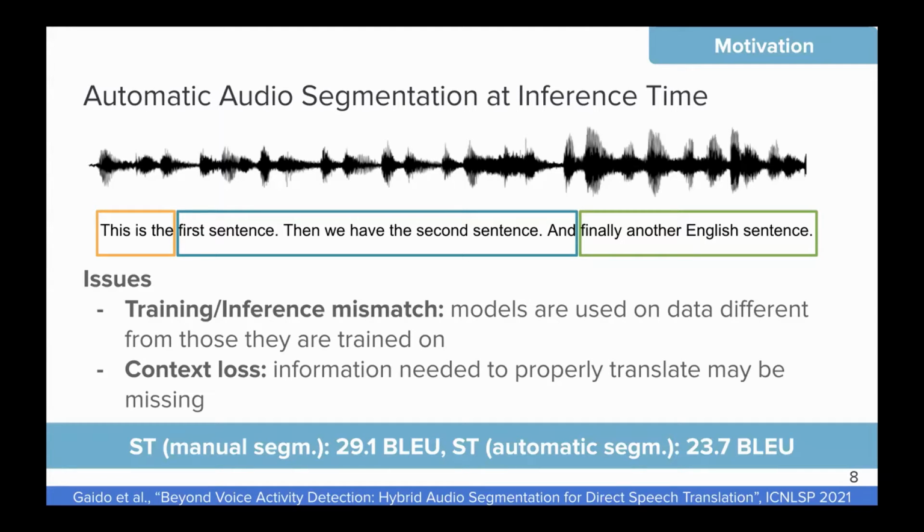Here we can see the score for the same speech translation model on the MuST-C test set. In the first case, we use the manual segmentation, which is provided in the ST corpus, and we obtain a 29.1 BLEU score, while using the voice activity detection to segment the audio. So having an automatic segmentation, we have a considerable drop, and on the same data, we obtain 23.7 BLEU.